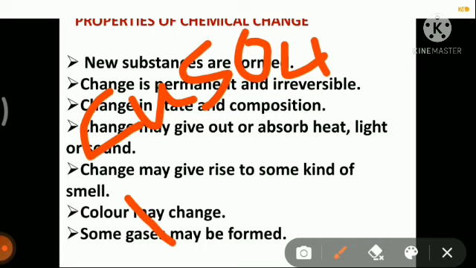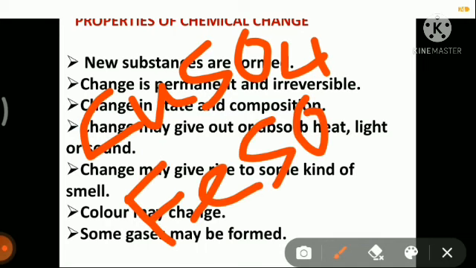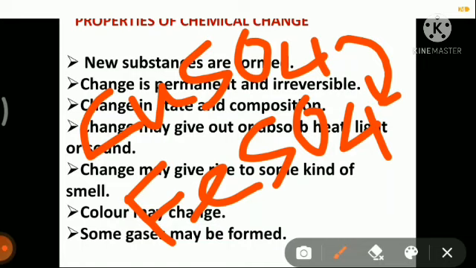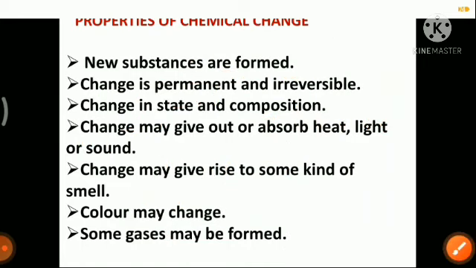When we got the green colored solution, we got a new product, iron sulfate, with composition FeSO4. So the composition has changed from this to this. In a chemical change we will also see that the composition is changed.